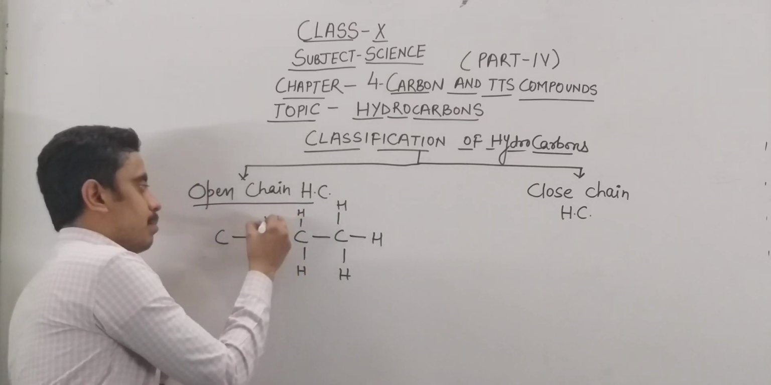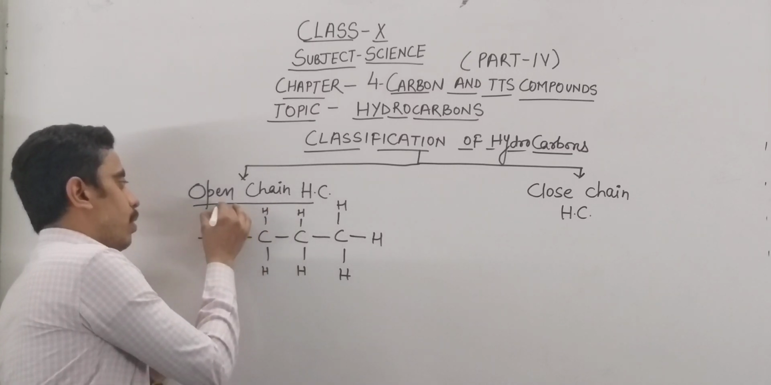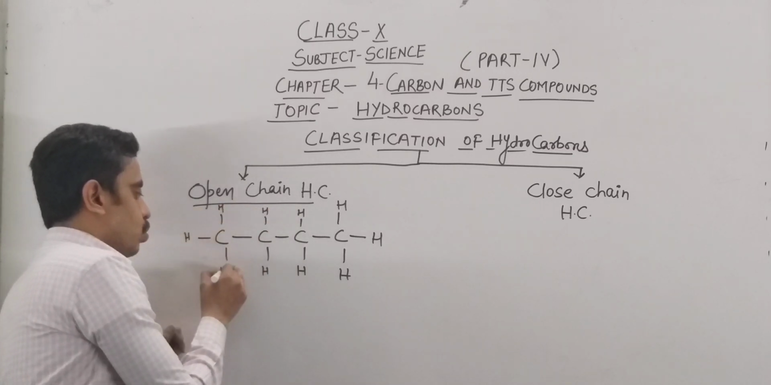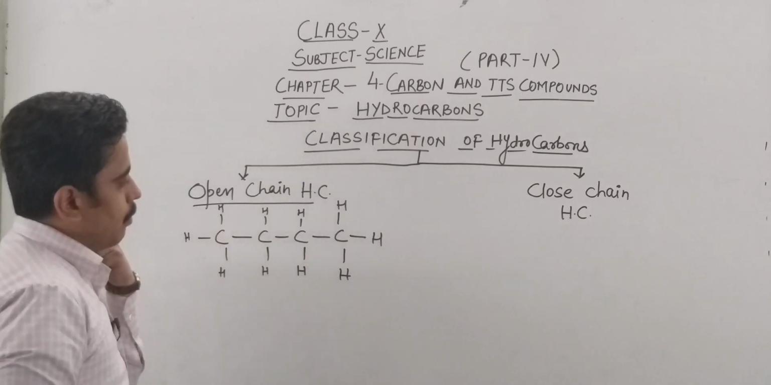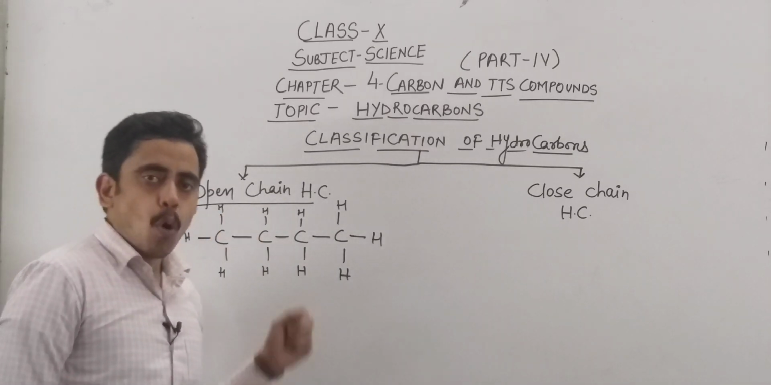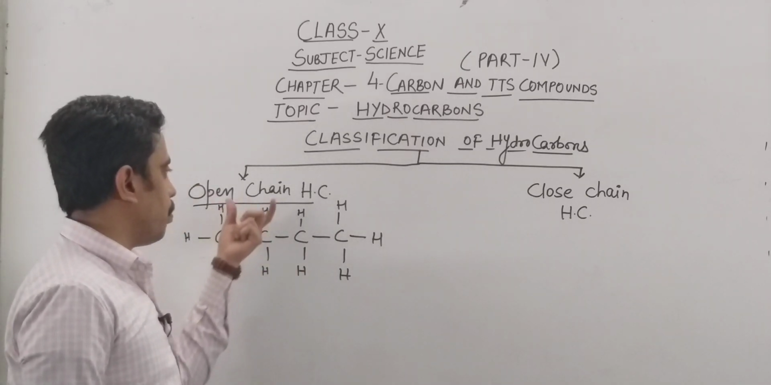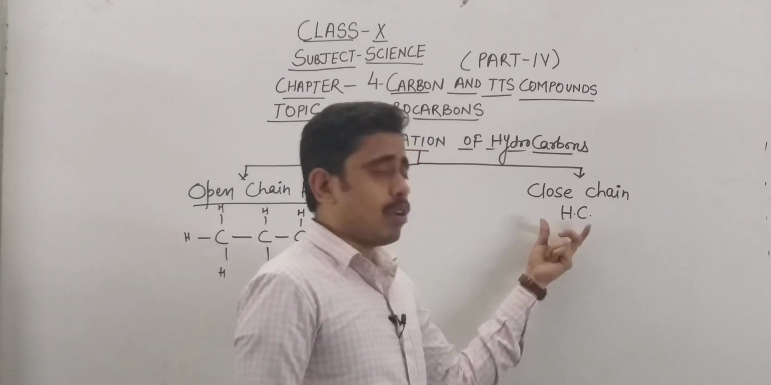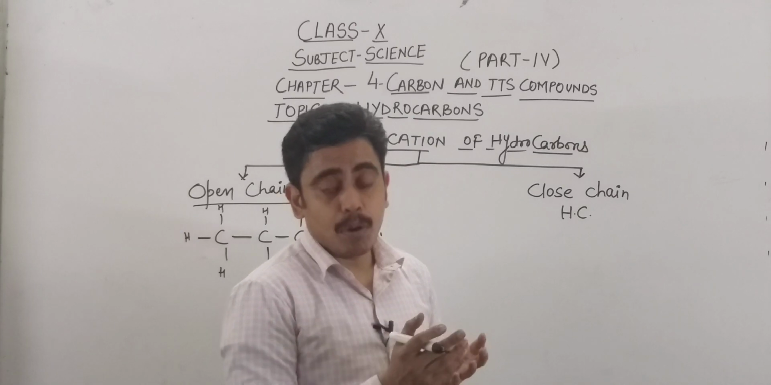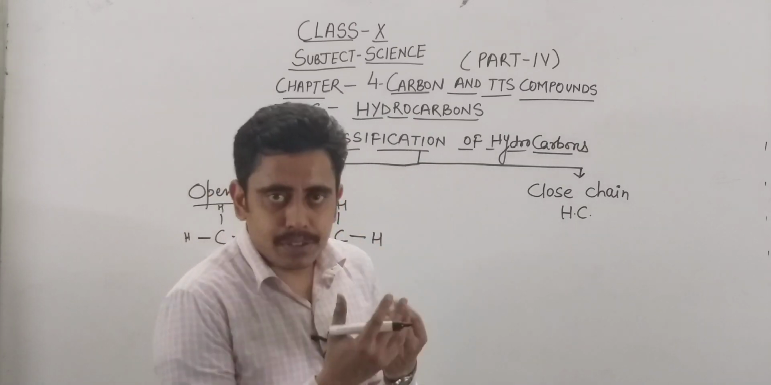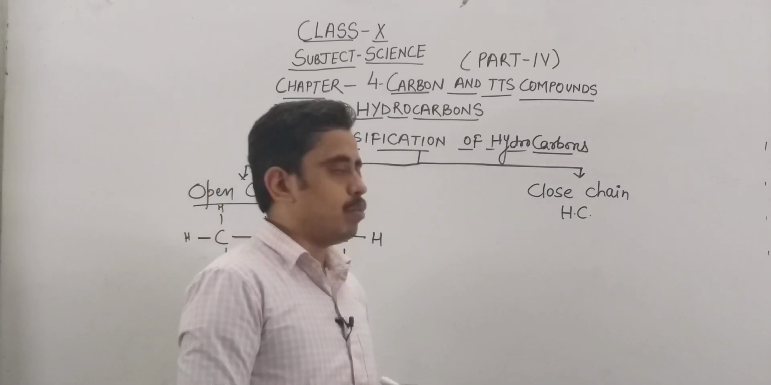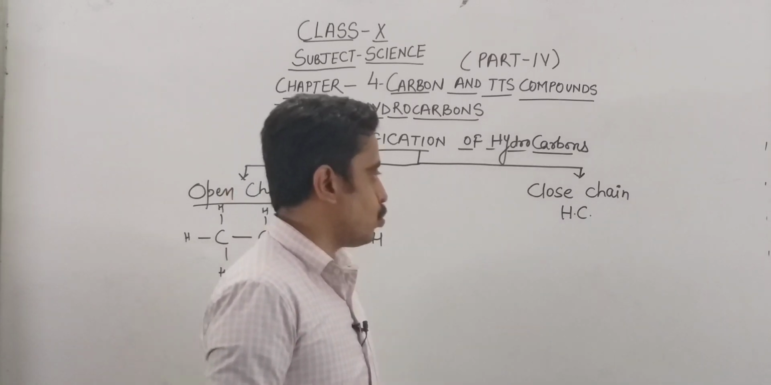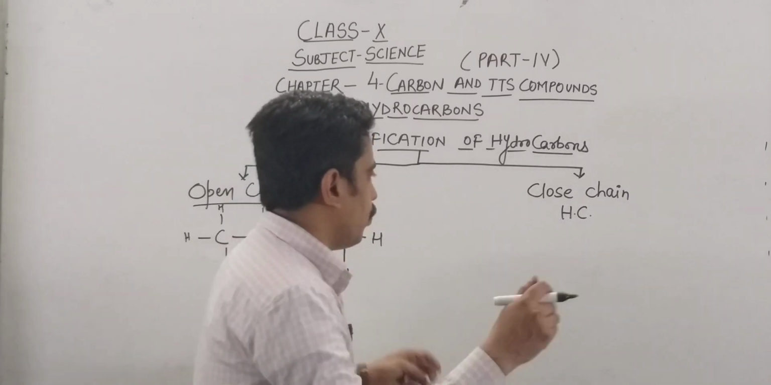Similarly, 2 hydrogen atoms will be attached here and 3 hydrogen atoms will be attached here. So this type of structure, with only a single open chain, is known as an open chain hydrocarbon. If the hydrocarbon is present in the closed form or ring form, as cyclic structures, these types of hydrocarbons are known as closed chain hydrocarbons.